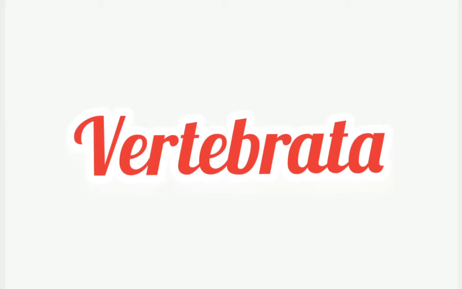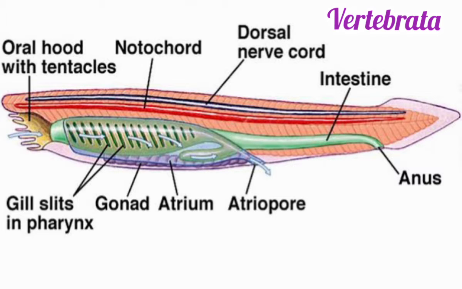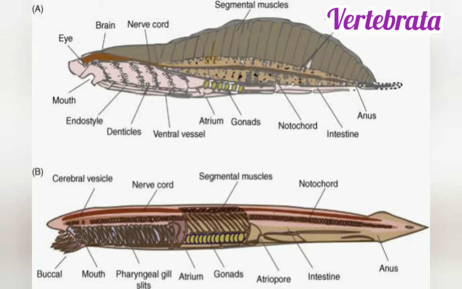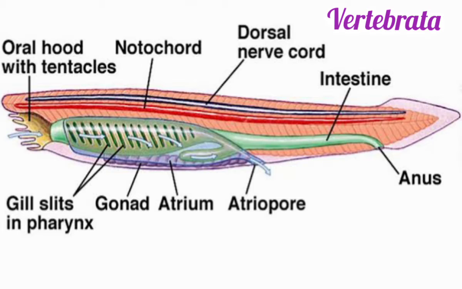Vertebrata. A vertebrate animal has a vertebral column or backbone. During the embryonic stage, they form a notochord. The notochord is then replaced by the vertebral column, which is the chief skeletal axis of the body. The vertebrata is grouped into 6 classes.